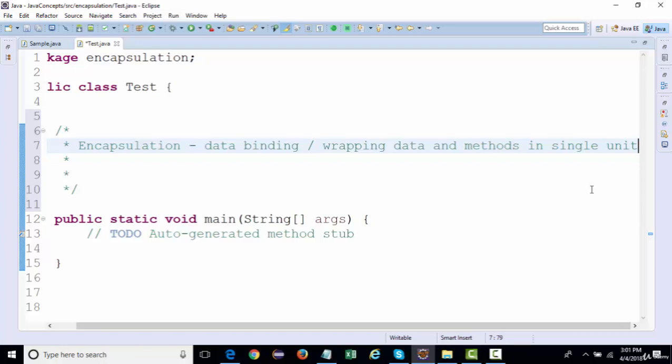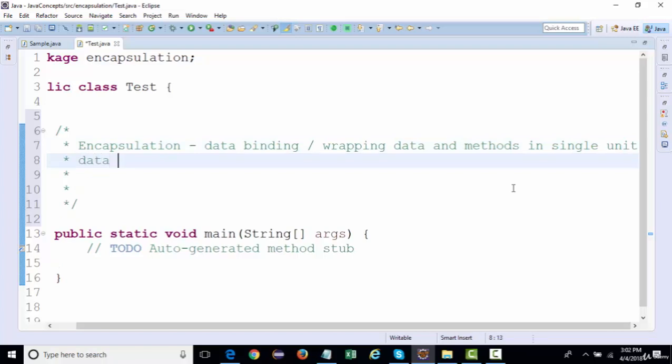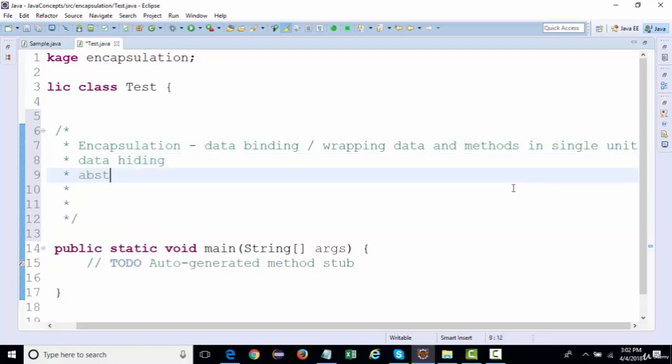You're forming an interdependency between them, and it is used to provide security, in terms of data hiding and abstraction.